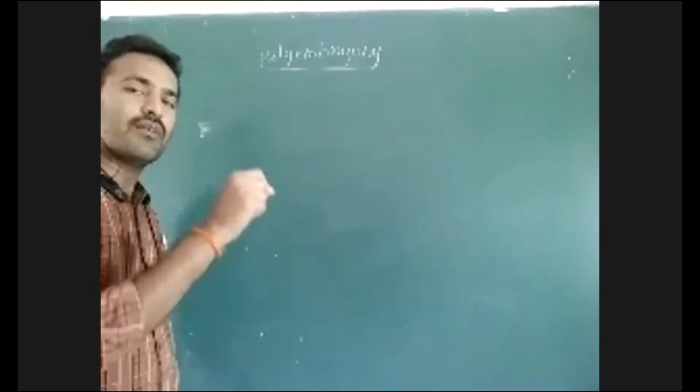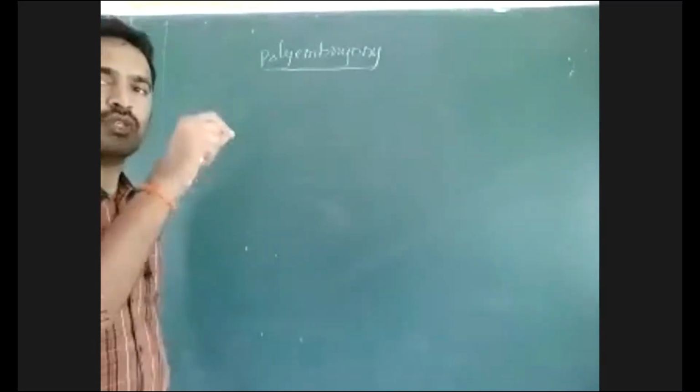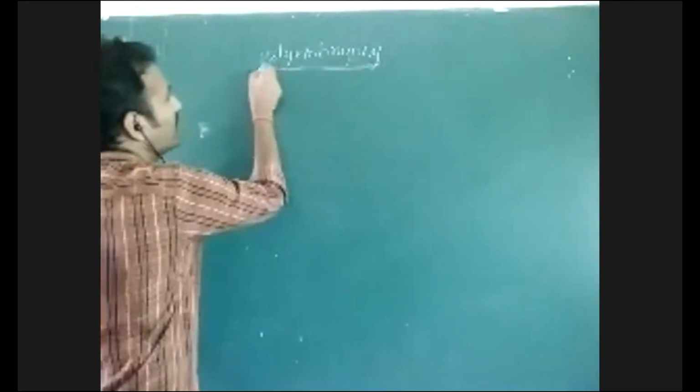One embryo sac will form one zygote by syngamy, so that there is formation of only one embryo in one ovule. But if there is presence of more embryos, that means there is formation of more embryos, that condition is called polyembryony. Development of more embryos. Polyembryony is a condition where we can find more than one embryo inside the ovule. That is called polyembryony. Occurrence of more than one proembryo or embryo.